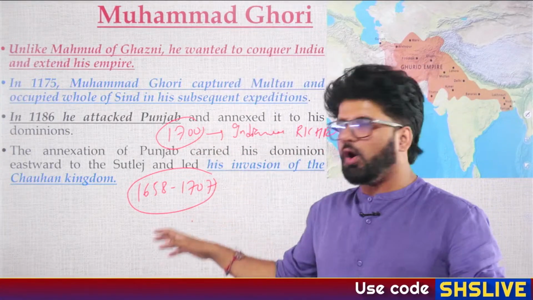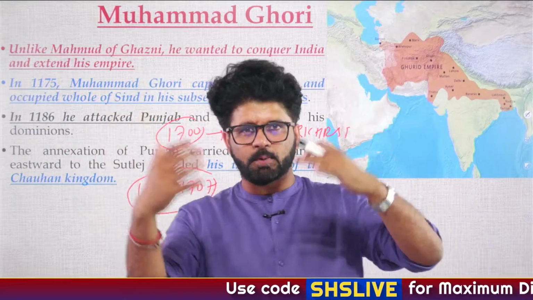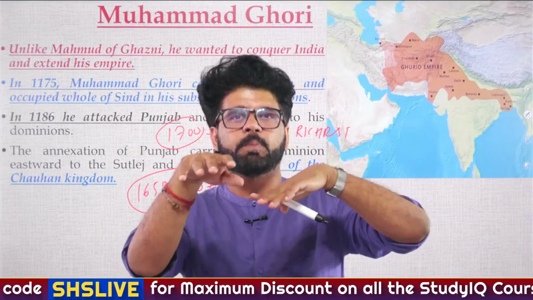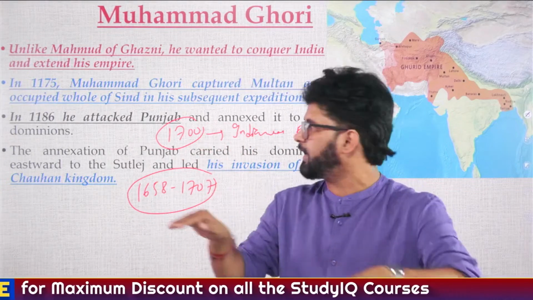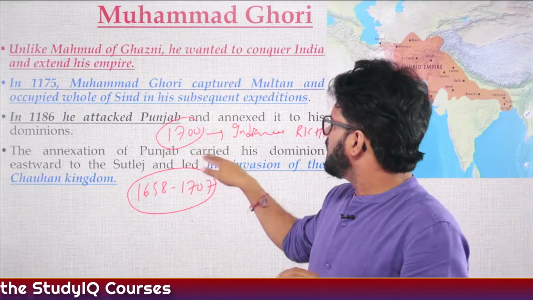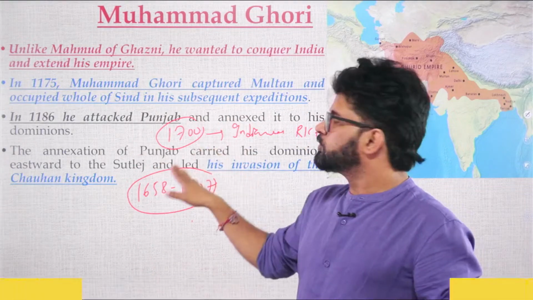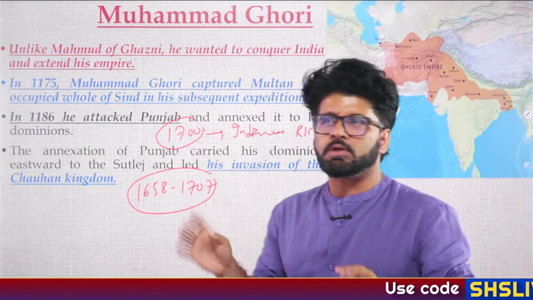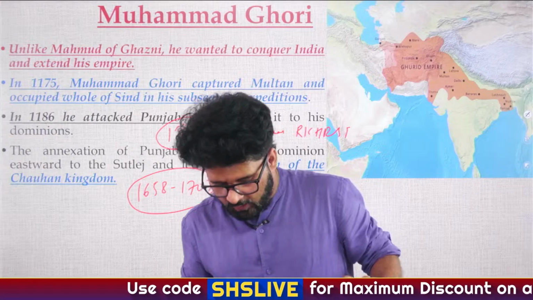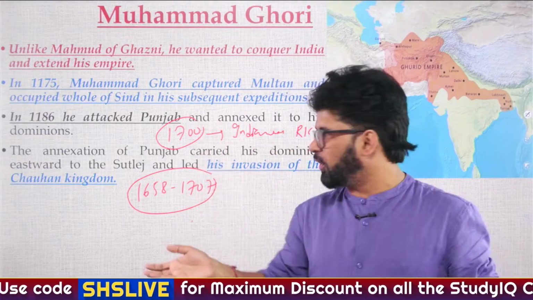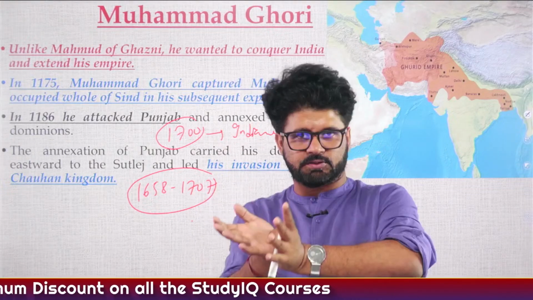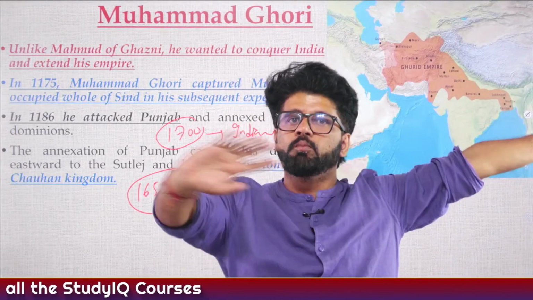When we talk about Aurangzeb, now we talk about a lot of bad things about him, as we should, but because we are reading it from a UPSC perspective, we have to balance it out also, right? So these are the points which we will use to balance it out when we talk about the Mughals. And why I'm talking about this here, I will tell you. So 1700, India was richest. Then the other point is he did a lot of bad things to Hindus. And the second point which will counter this is that during his period, the percentage of Hindu population he employed was the highest compared to other Muslim or Mughal rulers rather.